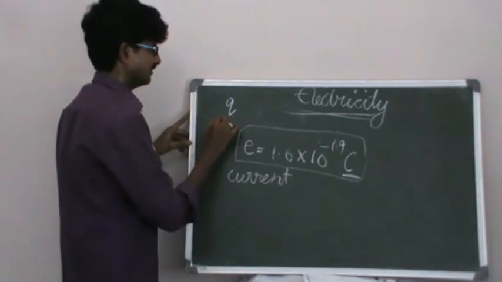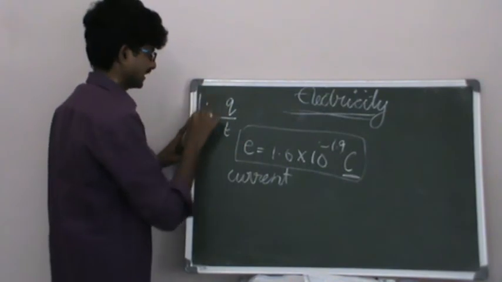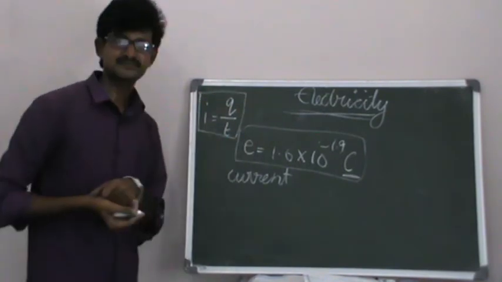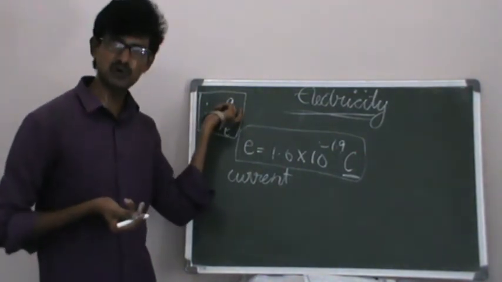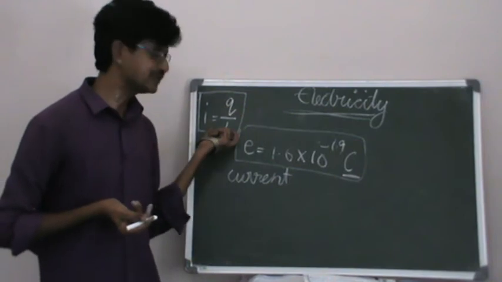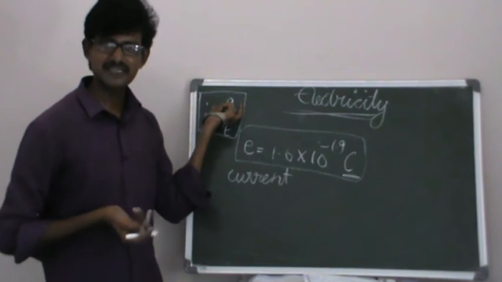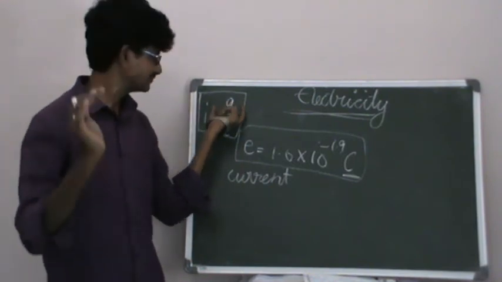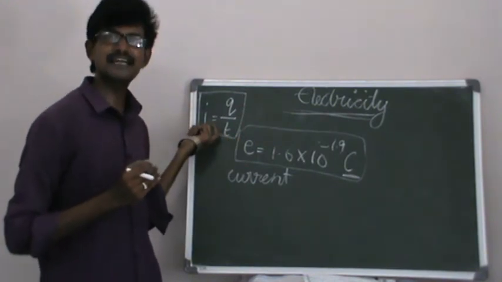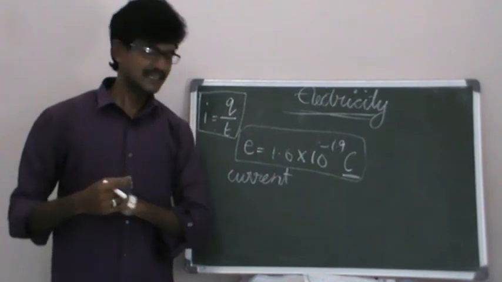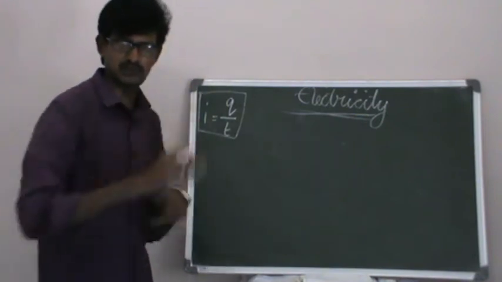So that will become charge by time, and that is nothing but current, denoted by the letter I. That is the so-called electric current. It is the amount of charge flowing in a conductor in unit time. I repeat, it is the amount of charge flowing in a conductor in unit time. That is called electric current.